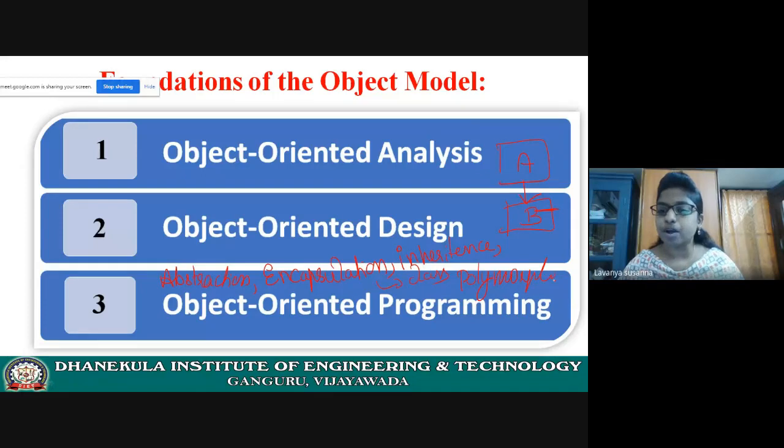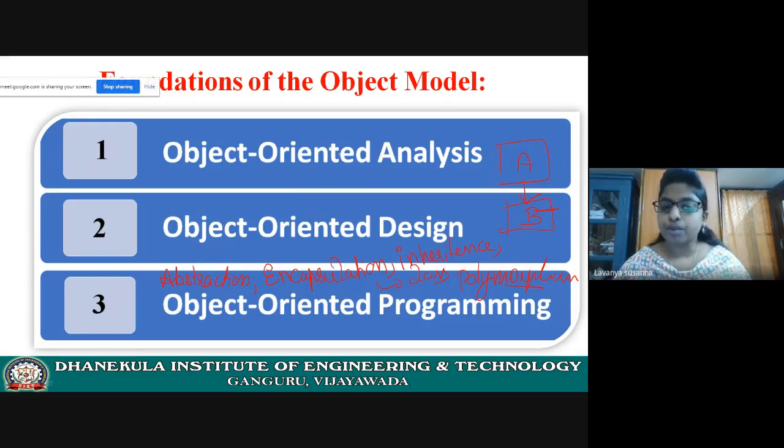Polymorphism. What is meant by polymorphism? Taking many forms. For example, see, you are going to a shopping mall. Just an example. You are going to a shopping mall. In the shopping mall, you are treated as a customer, right? You are going to a college. In college, you are treated as a student. You are traveling in a bus. In the bus, you are treated as a passenger.